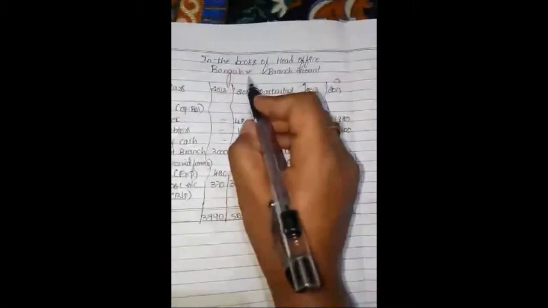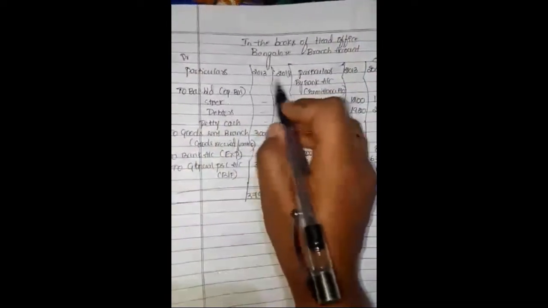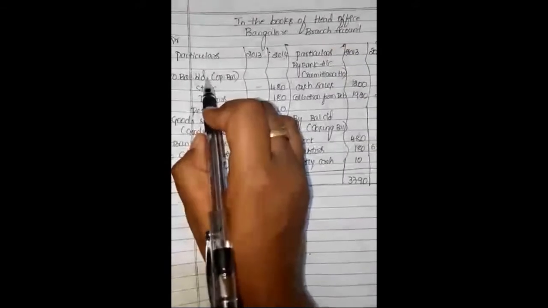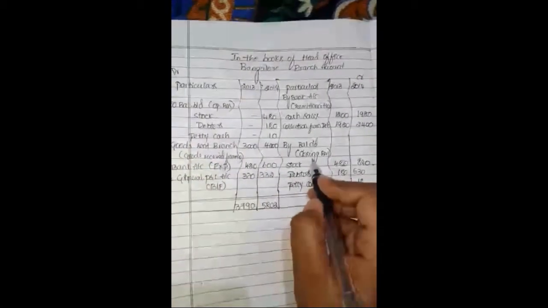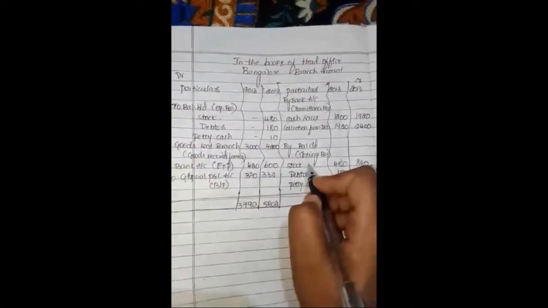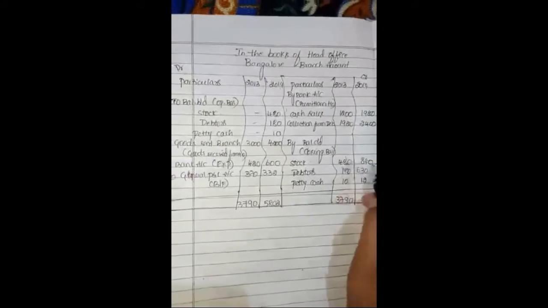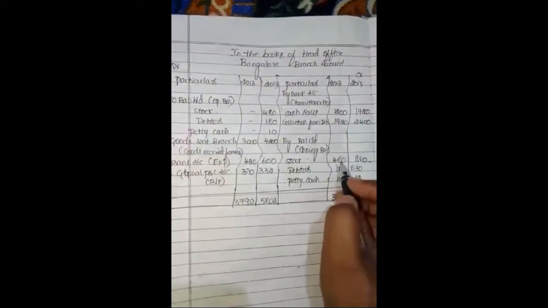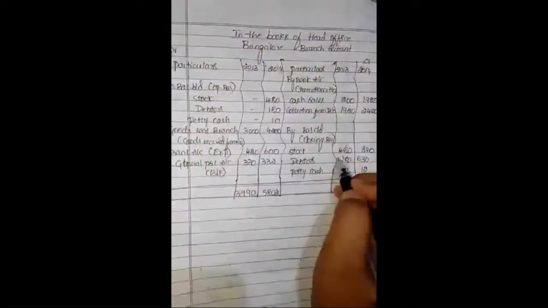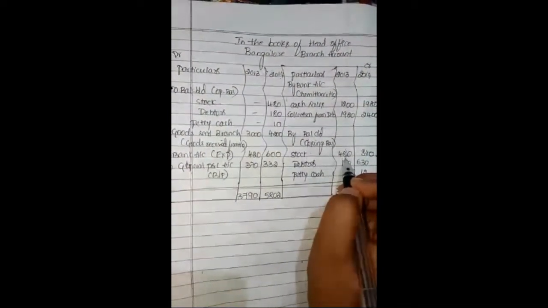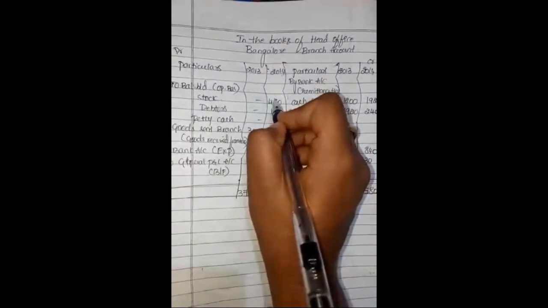In the books of head office, Bangalore branch account, debit, credit, particulars 2013, 2014, by balance brought down. But here they are not given any information about the opening value of the asset, but they are given the value of the closing asset. So stock 480 and 840. The 2013 closing value will be the next year's opening value of the particular asset. So here stock closing value in 2013 is 480. That will be the opening in 2014.